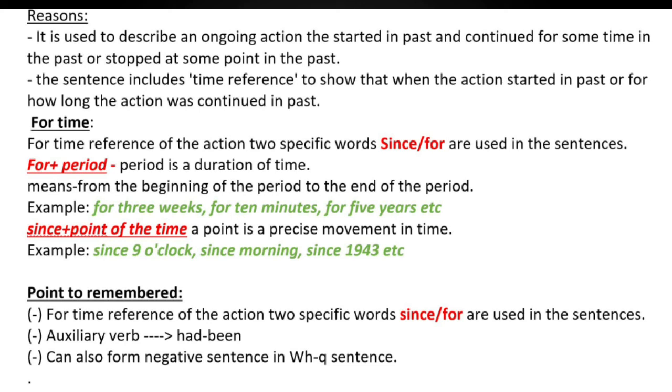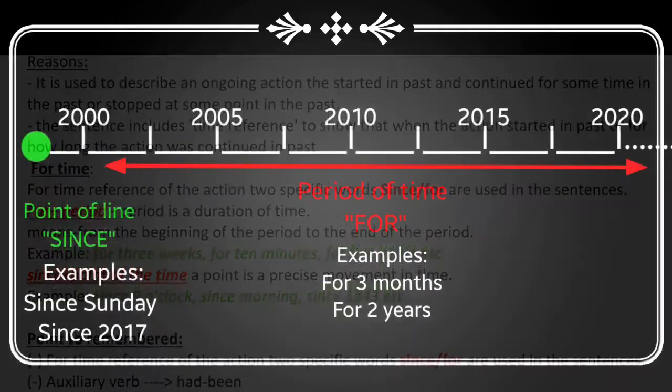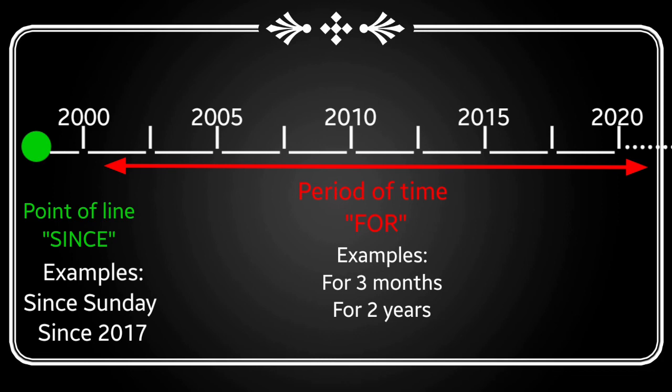For time reference of the action, two specific words, since and for, are used in the sentences. For plus period. Period is a duration of time. I mean, from the beginning of the period to the end of the period. Since plus point. A point is a precise moment in time.